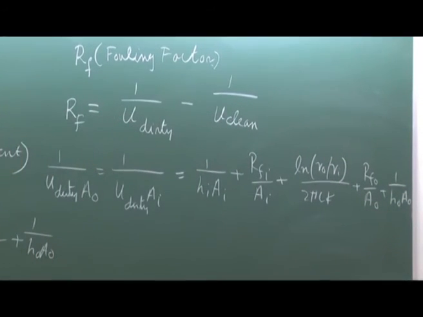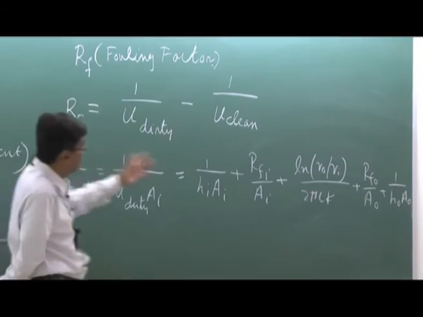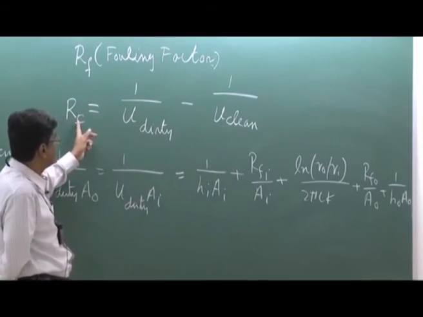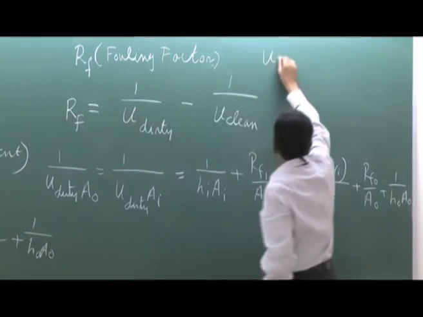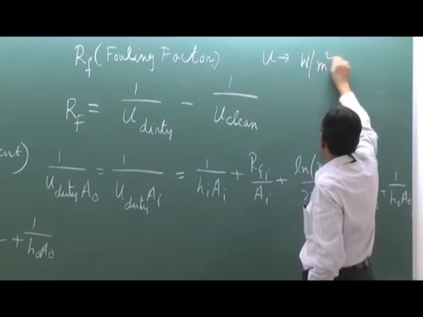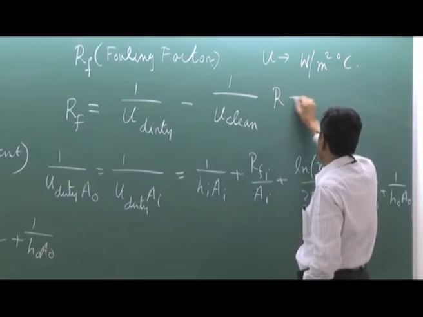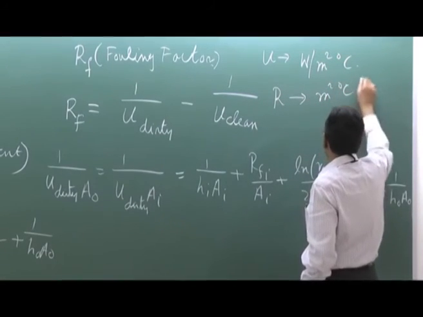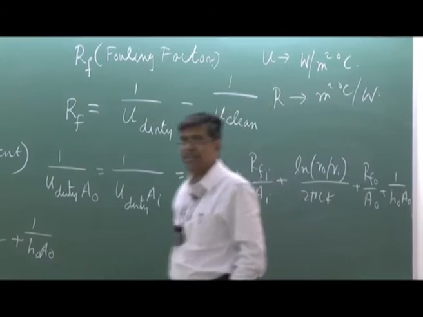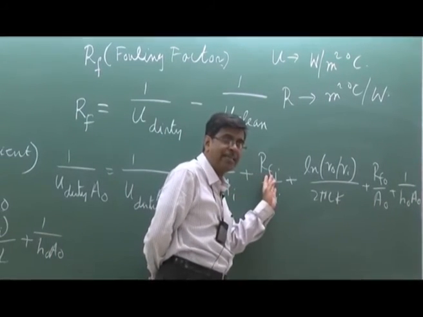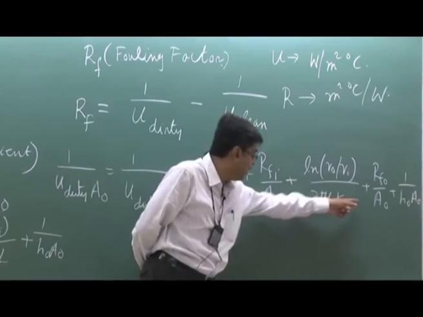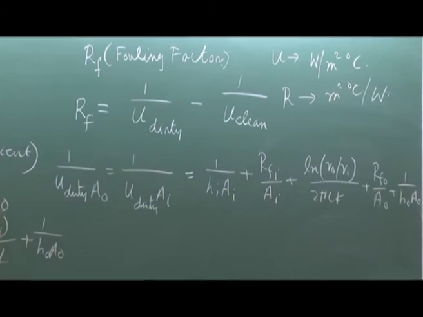So therefore, one can take care of the fouling factor in this way, because fouling factor is expressed as a resistance, inverse of this U. So what is the U unit? Watt per meter square degree Celsius, whereas the thermal resistance unit is meter square degree Celsius per watt, and fouling factor is expressed in terms of meter square degree Celsius per watt. So if it is expressed like that, if the fouling factor is given inside the tube or outside the tube, accordingly you can take care of Ai and Ao and can use this overall heat transfer coefficient.